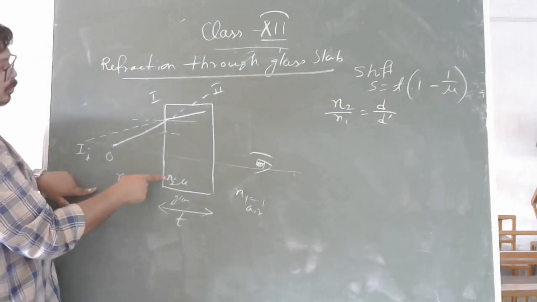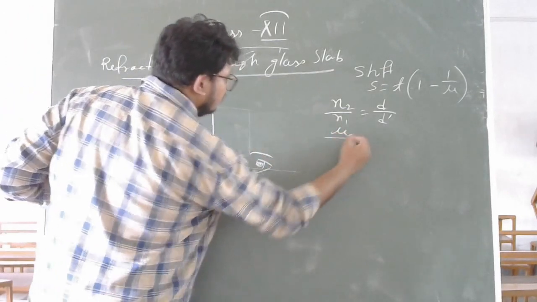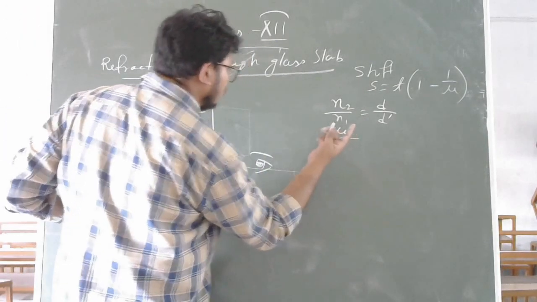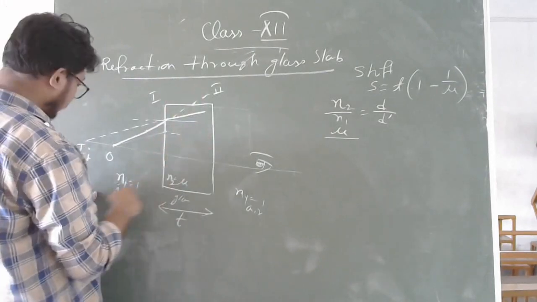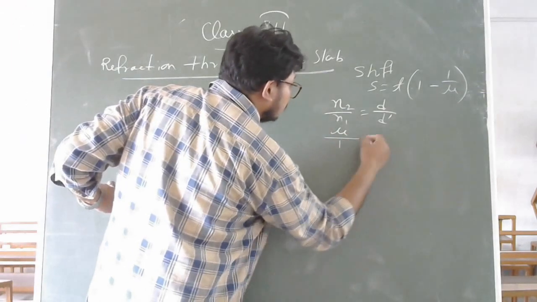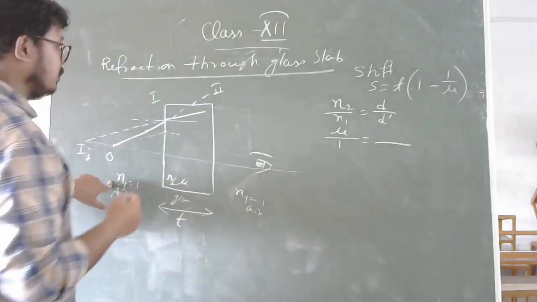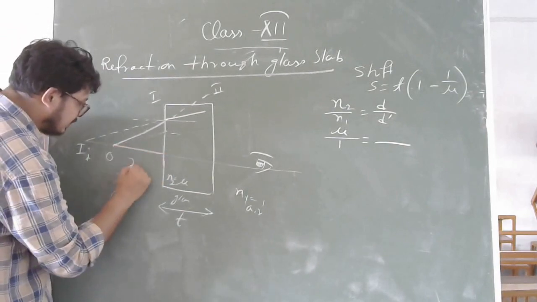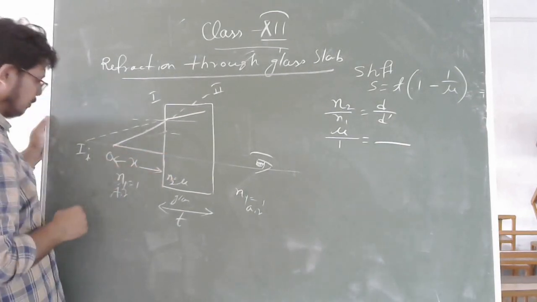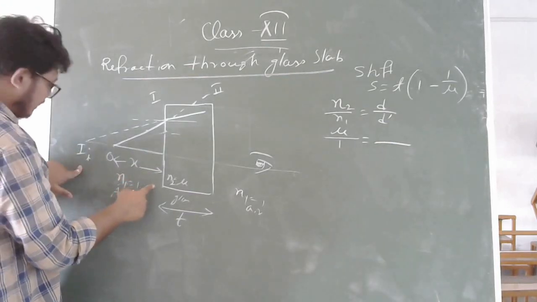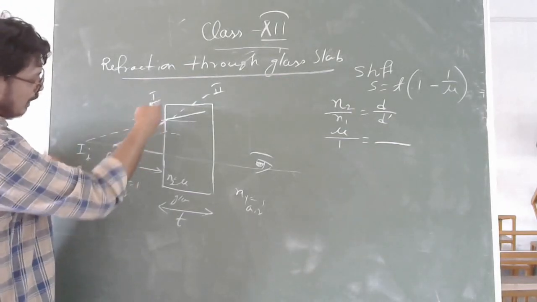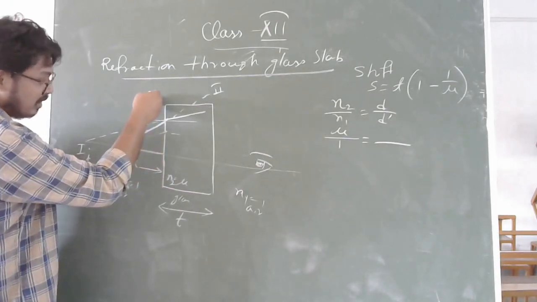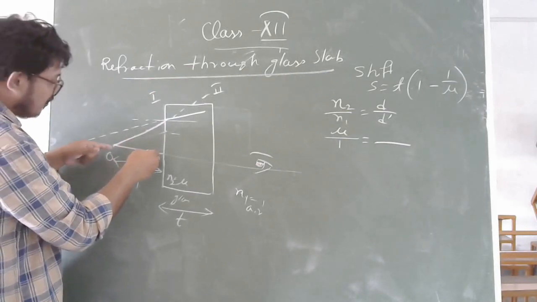Now, what is n2? N2 is your mu. So it is coming from first medium to second medium. So n2 by n1 equal to d by d dash. So what is your n1? What is your d? Let's consider this distance as x, and you are going to find the distance d dash. So you remember, we always find out the real depth from the surface. As it is reflecting from the first surface, we will find out the distance from the first surface.